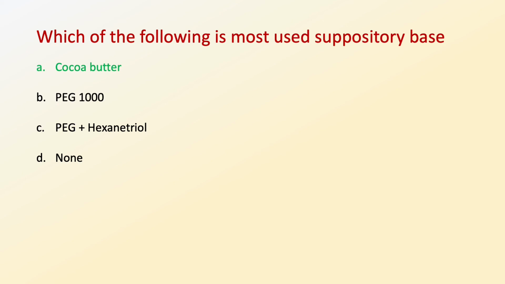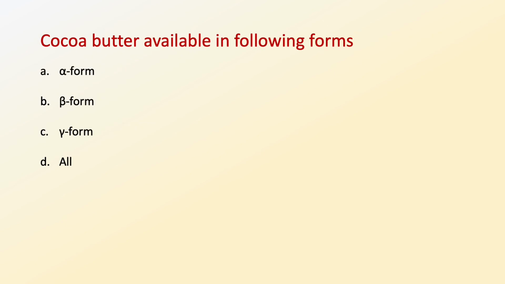Now let's proceed towards the next question, which is related to this question only. Cocoa butter is available in following forms. So we have to select the correct form of cocoa butter. The options available for this question are option A, alpha form, option B, beta form, option C, gamma form, or all the above options are correct. So the correct option is option D, that is all the above options are correct, because these all are the different forms of cocoa butter, that is alpha form, beta form, gamma form. So the correct option is option D, that is all the above three options are correct.